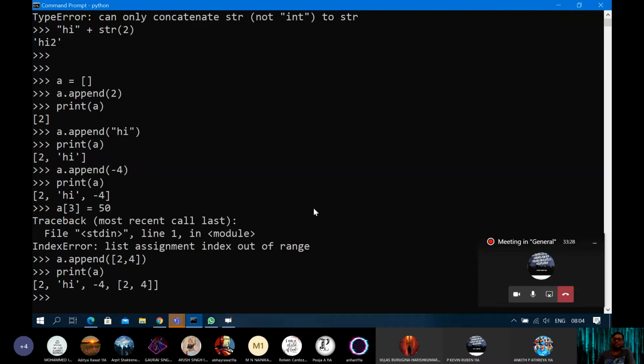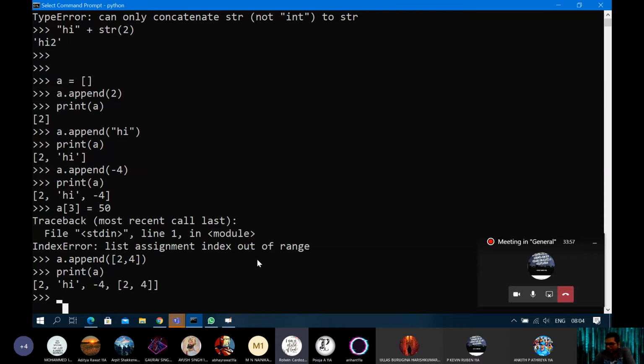Okay, so the first element is 2, the second element is of another data type, a string. The third element again has a string value. The fourth, at index position 3, is again one value, but that value is a list itself.